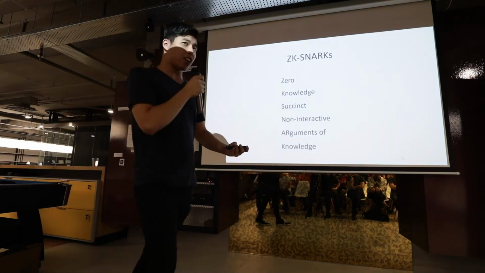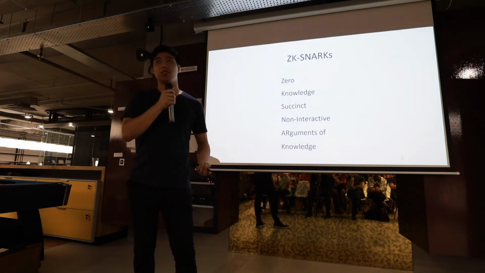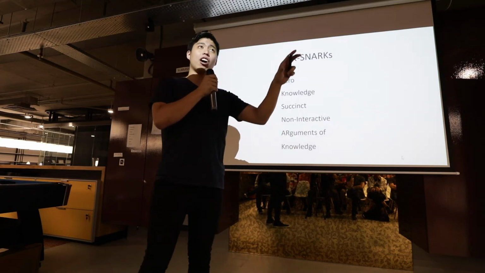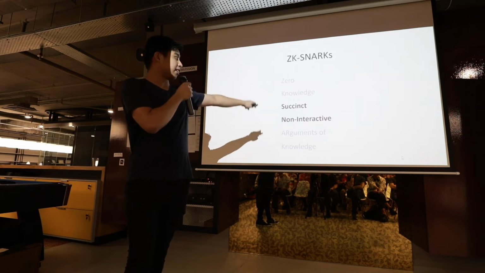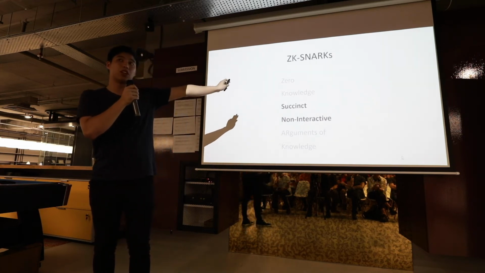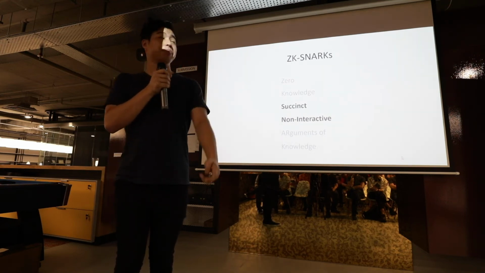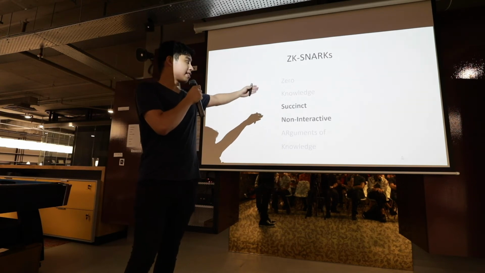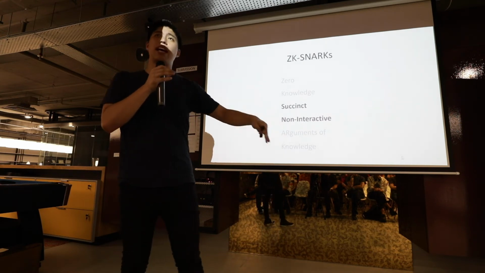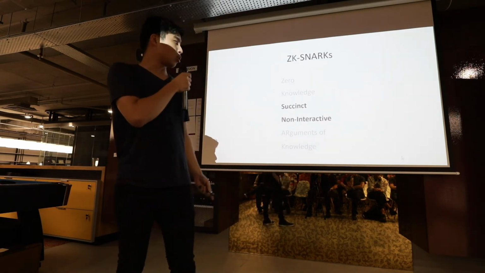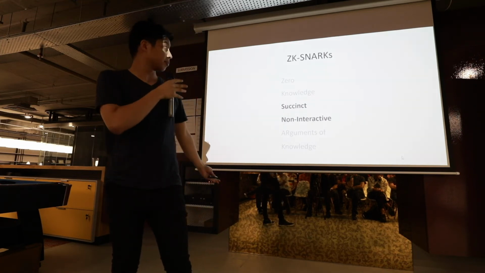So ZK SNARKs are one of the other things for zero knowledge that a lot of cryptographers are using right now. It's almost like a branch of it. There are a few techniques that are used. This is one of them. I won't cover all the other definitions, but what it stands for is zero knowledge. Zero knowledge is the example that I've given you just now, that you don't reveal knowledge about something. What I'm going to cover is succinct and non-interactive. And arguments of knowledge just means that it's an assertion of truth. Right, so what does succinct and non-interactive mean in ZK SNARKs? It's one of the techniques used.